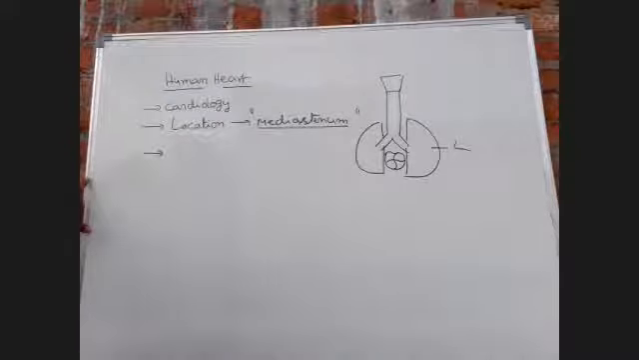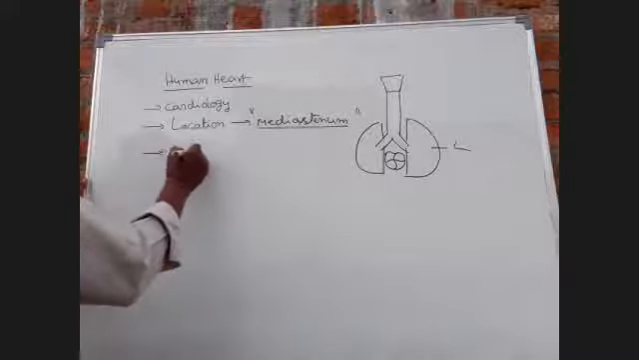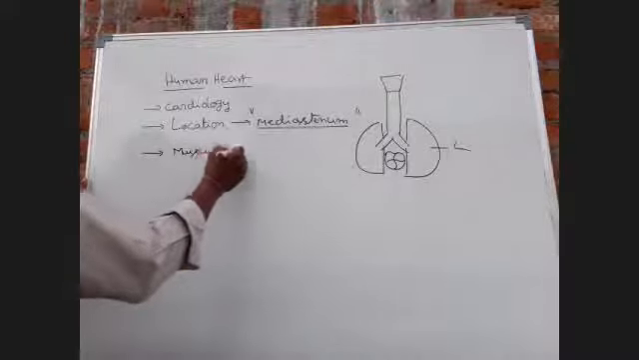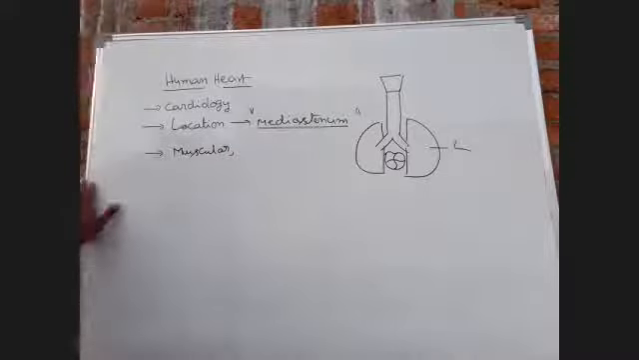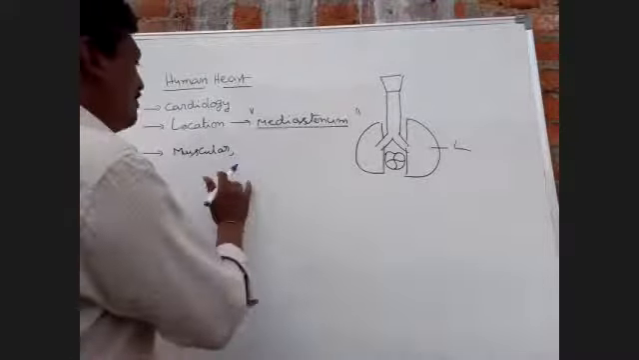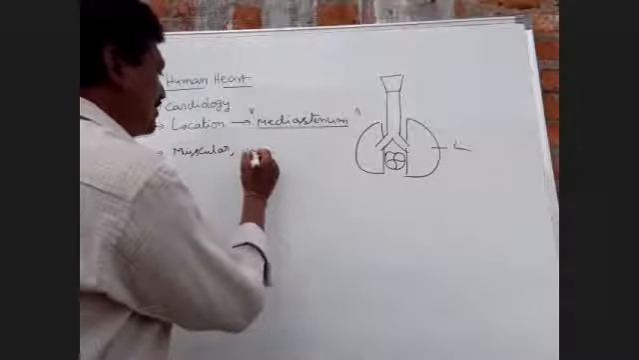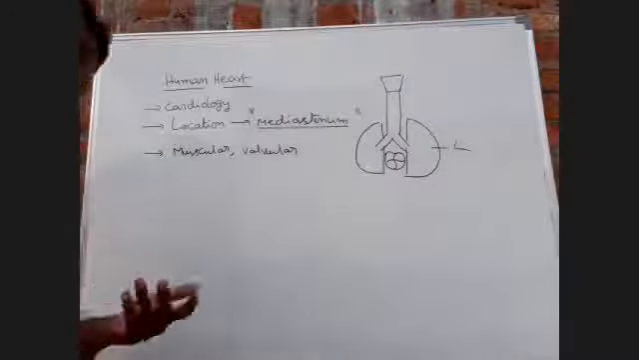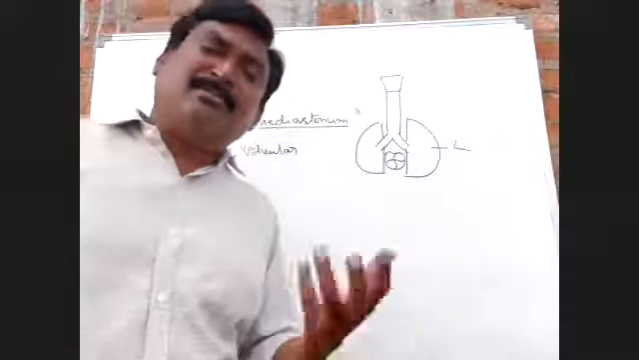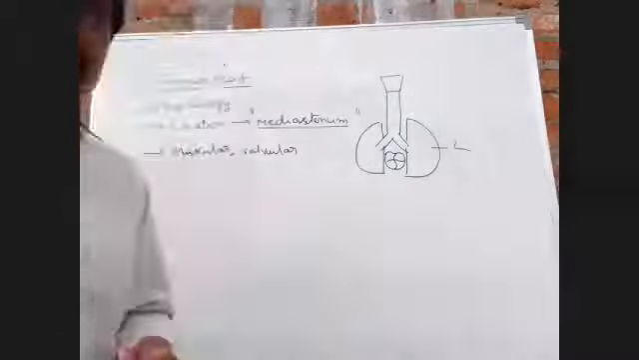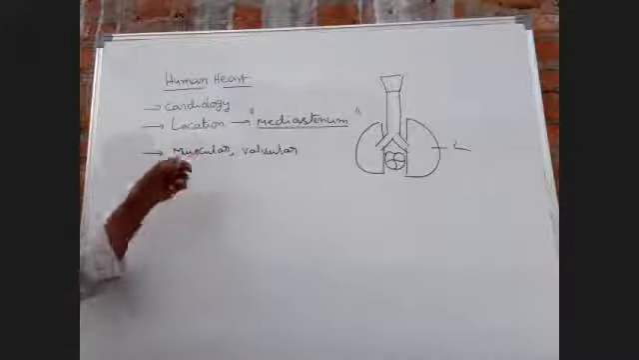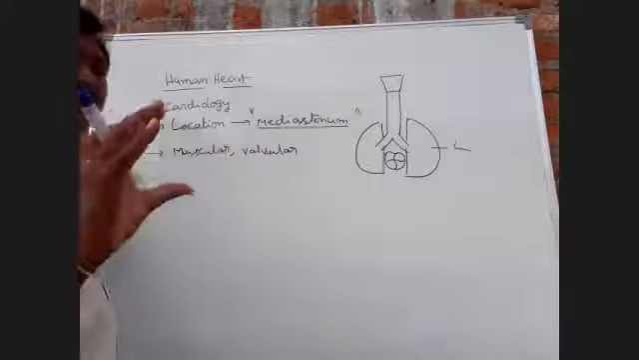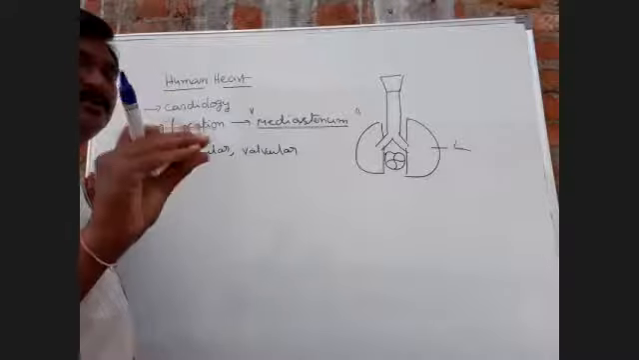Next, the heart is a mesodermal organ. The heart is a muscular, valvular, pulsating organ. Valvular means presence of valves: tricuspid valve, bicuspid valve, pulmonary valve and systemic valve. Pulsating means contraction and relaxation.